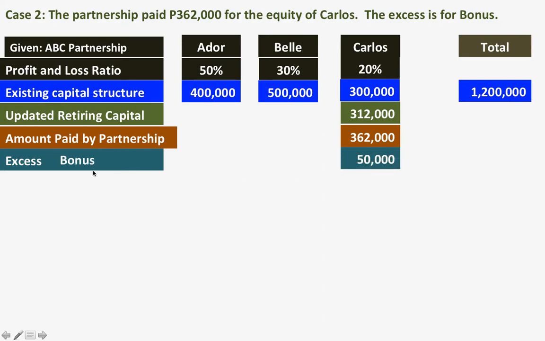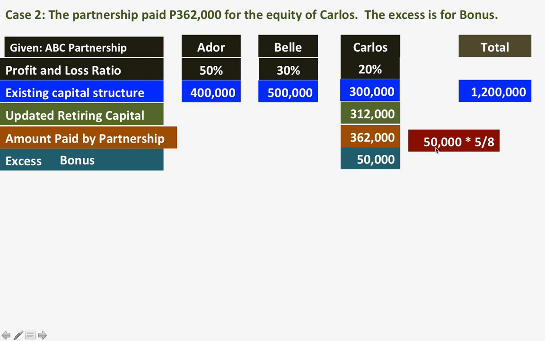So in this, we are going to attribute the excess as bonus. Okay? Since we are giving more to Carlos, it means that this is his bonus. So if this is his bonus, the bonus now will be shared by Ador and Bell.